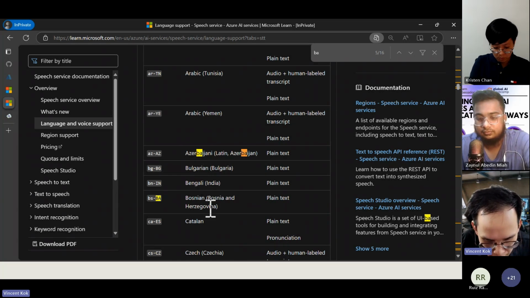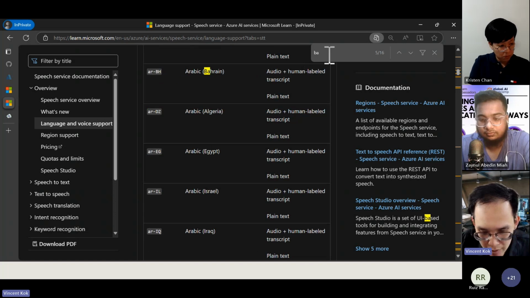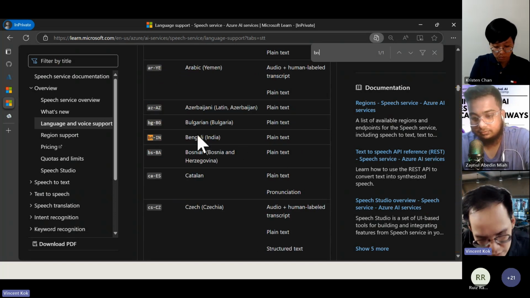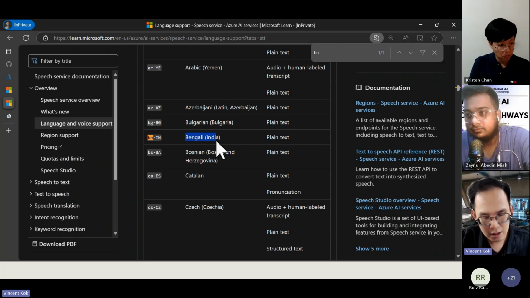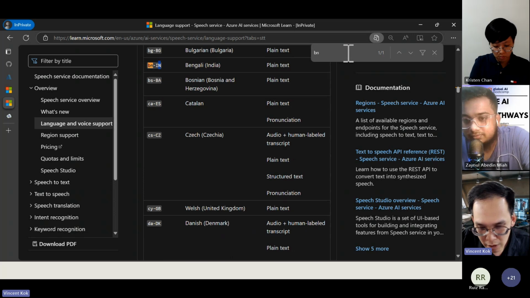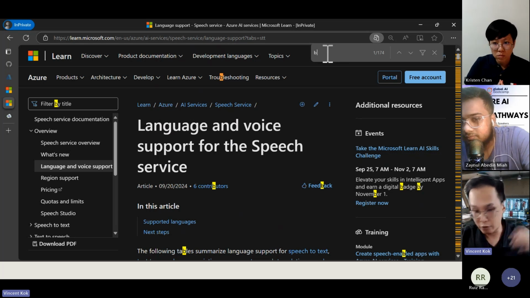No, that is not Bengali. Text to speech they probably don't have. That's sad. Is this Bengali? Is that the same? No, I don't think so. Let me try. Okay, maybe not that one. We will try another one.